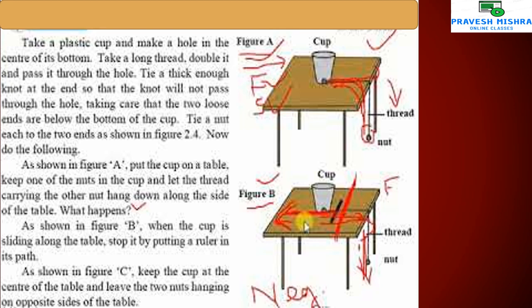So in the first one, we can say it is a positive work. In the second one, we can say it's a negative work. And in the third one, we can say it's a zero work. That way, I think all these things are clear to all of you. What is the meaning of positive, negative and zero work?